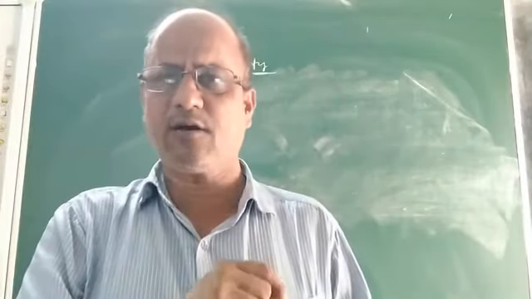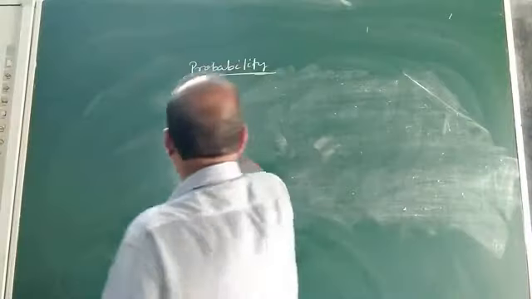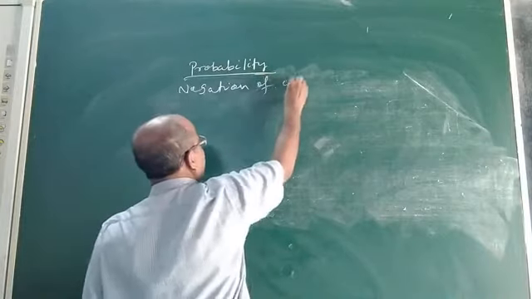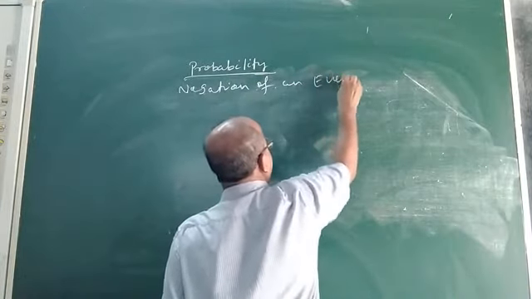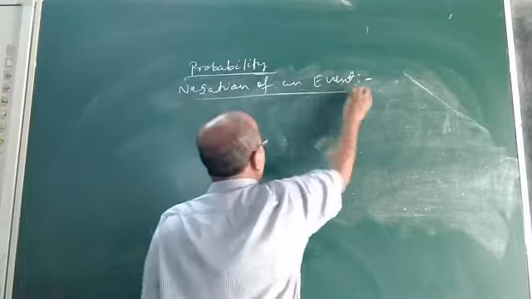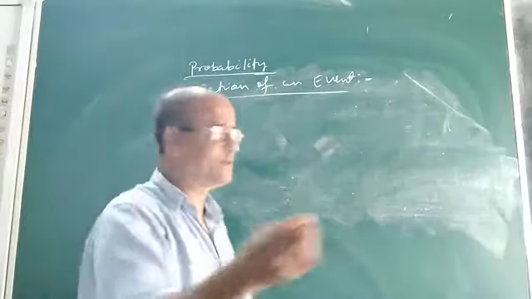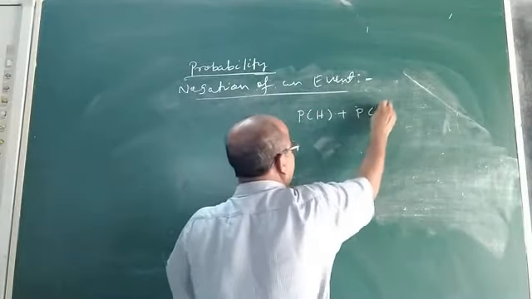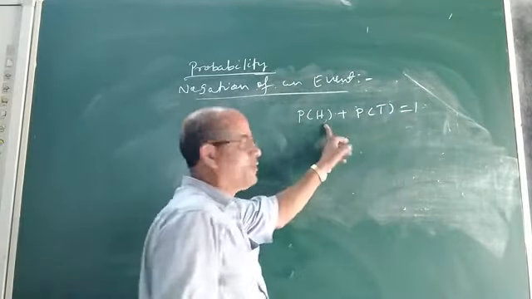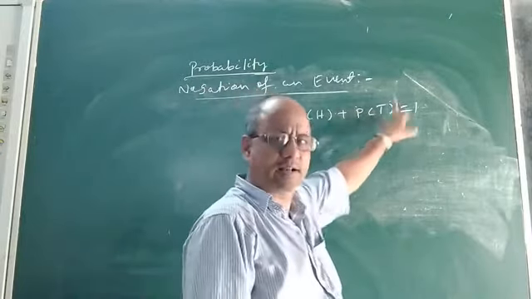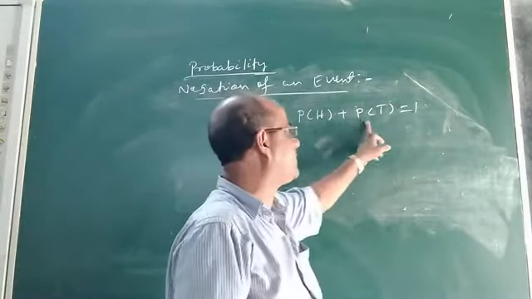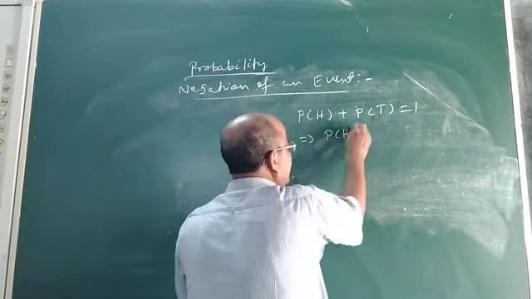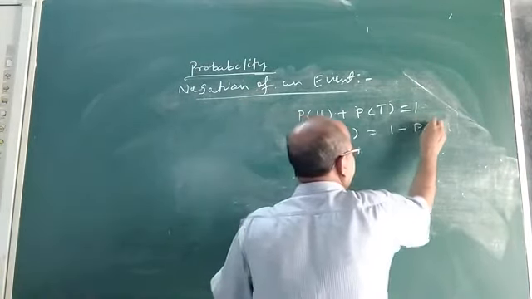Now, what is negation of an event? In order to understand what is meant by negation, see children, we know that P of H plus P of T equal to 1. That means probability of getting head plus probability of getting tail is 1. So if P of H plus P of T is equal to 1, then we can say that P of H is equal to 1 minus P of T.